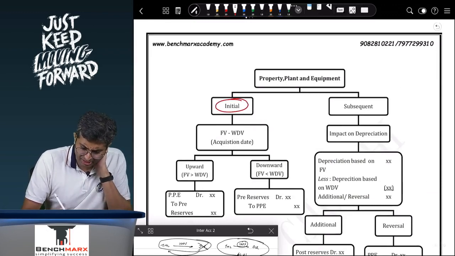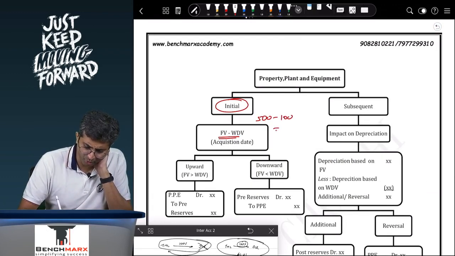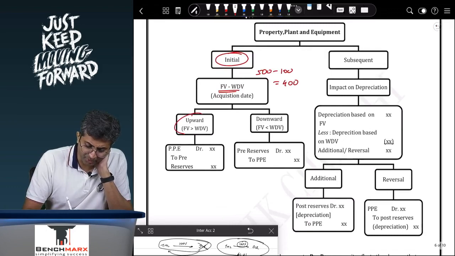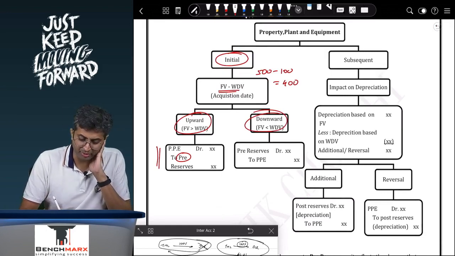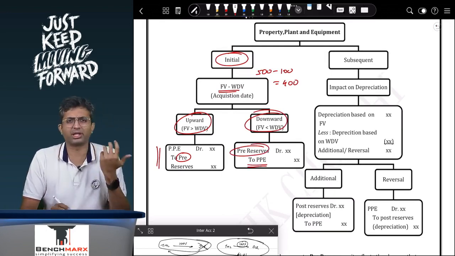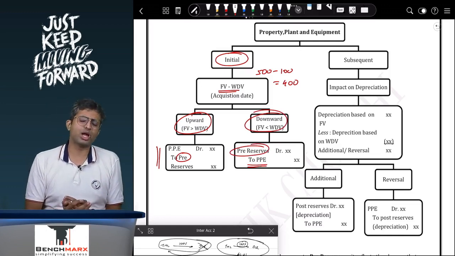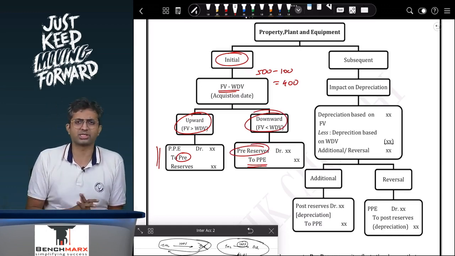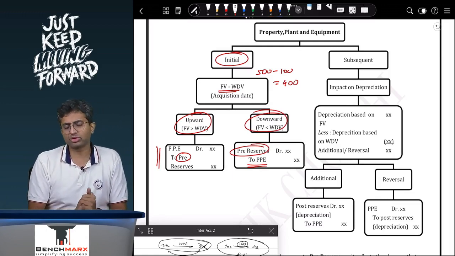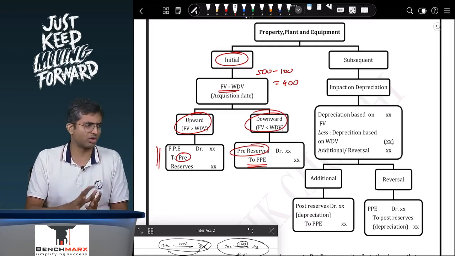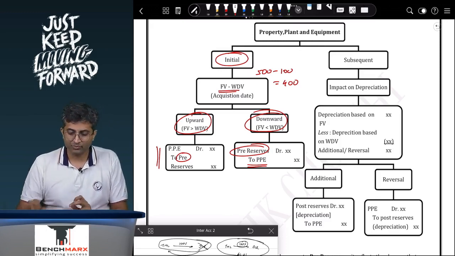Property, plant and equipment. Initially, you take the difference between fair value and the WDV. In our example, 500 minus 100, that is equal to 400. If that's an upward movement, that is PPE account debit to pre-reserves. Even if it's a downward movement, in this case we had taken the example of upward, then pre-reserves will be debited, PPE will be credited. So if 100 was the carrying value and you are taking it over at, let's say, 60, then 40 is the downward movement. Again, that was a reduction prior to the date of acquisition, will be adjusted against the pre-reserves. The name does not really matter, it will go against pre.